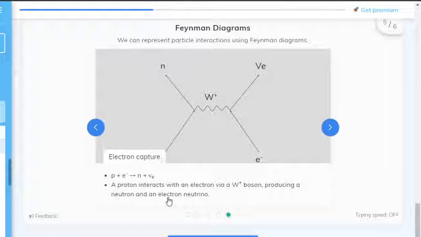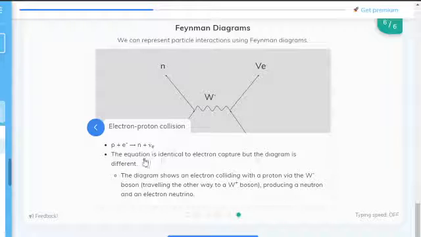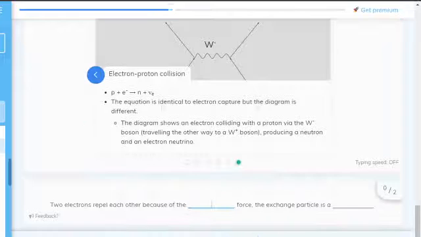Electron capture. This is when a proton and electron come together and they make a neutron and a neutrino. An electron-proton collision. This is when an electron and a proton come together and they once again make a neutron and a neutrino. Simple.